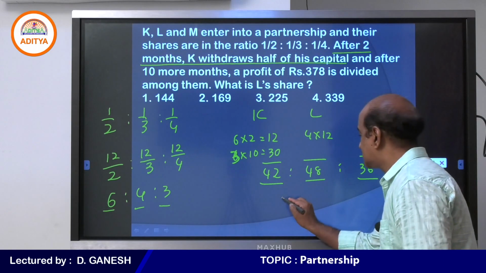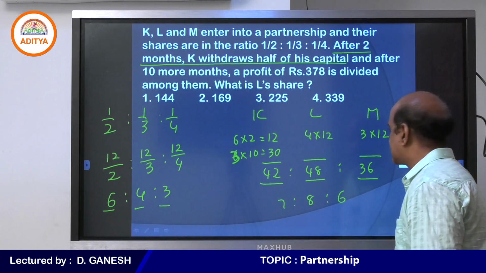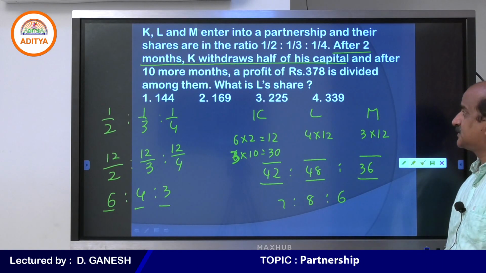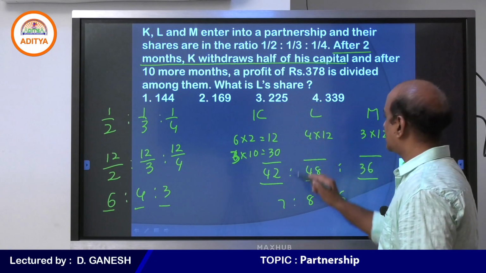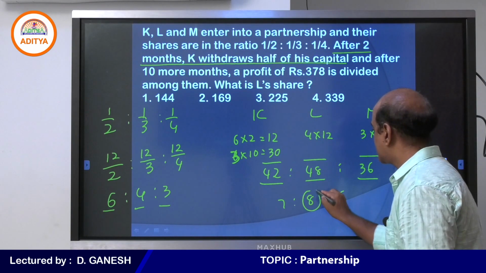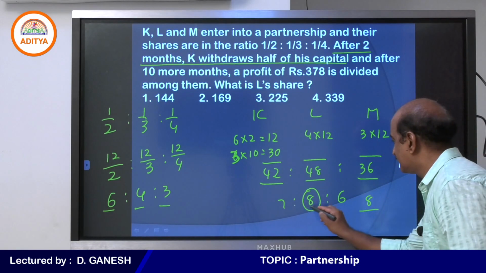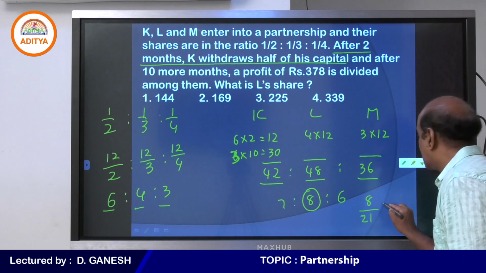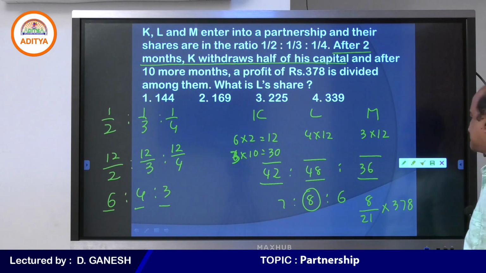Cancelling 6, we get 7:8:6. That is the ratio in which they distribute the profits. Now the question: out of 378, what is L's share? L has to get 8 parts out of 21, so 8/21 into 378.